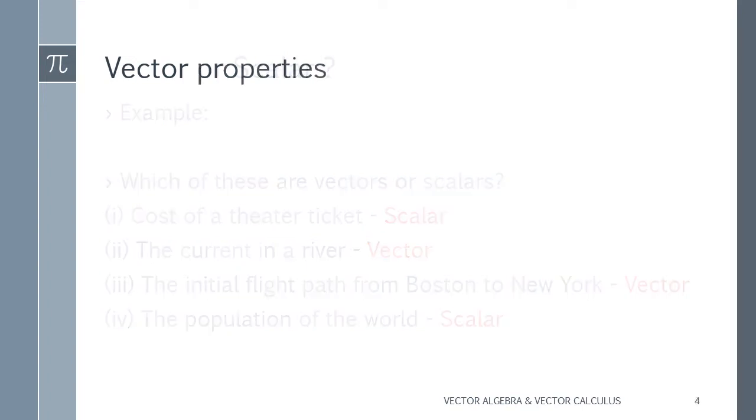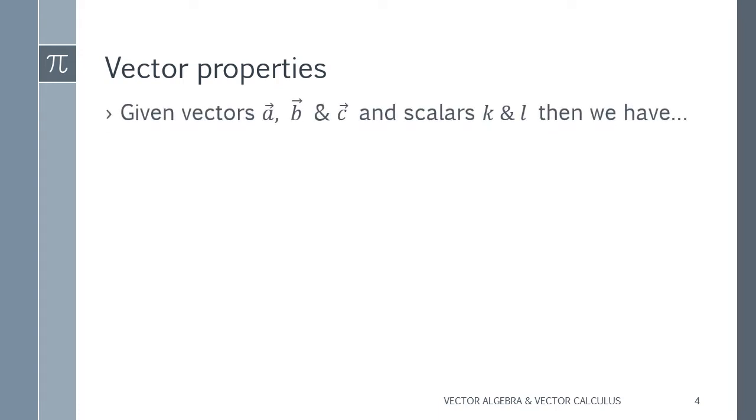Now next one, the properties of vectors. Here I am giving so many properties of vectors. Given vectors A, B and C and scalars K and L. Here A, B, C these three are vectors because you can see the notations having a direction, right? And I'm giving two scalars, K and L. The first one is A plus B equals B plus A. It means the addition of both will be the same.